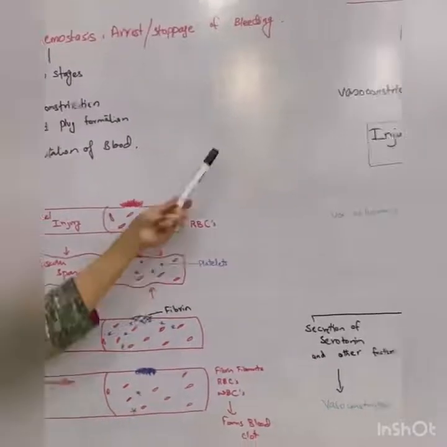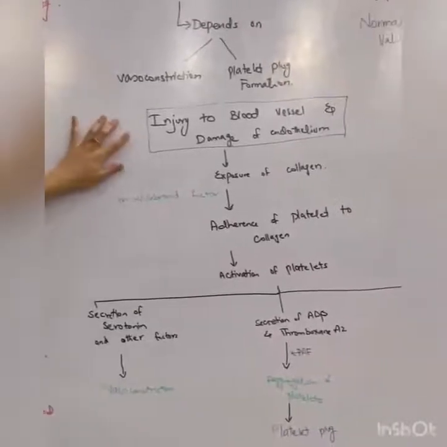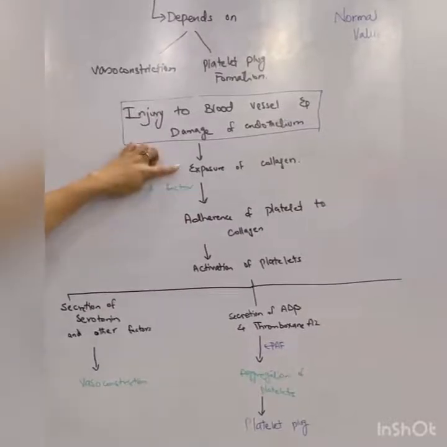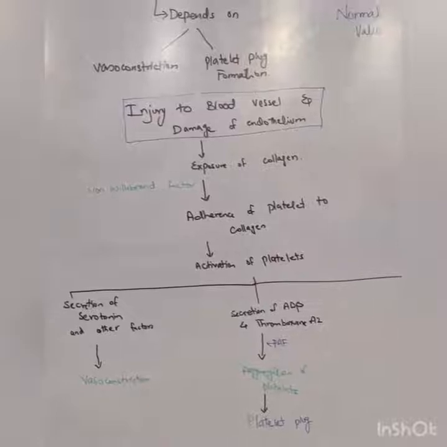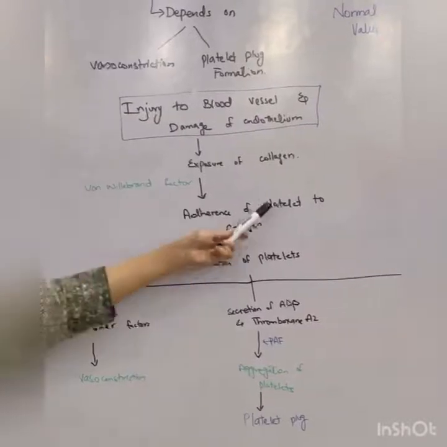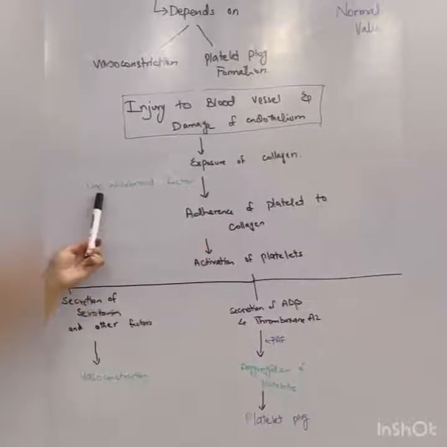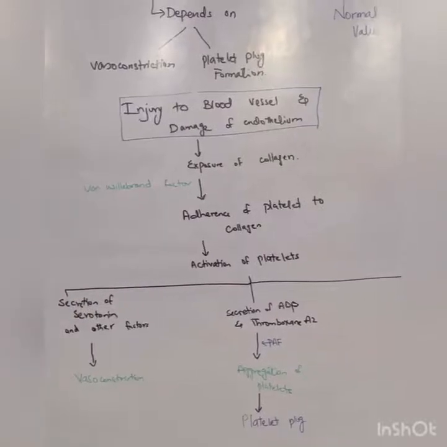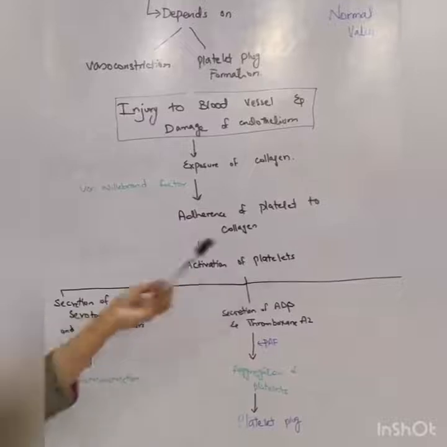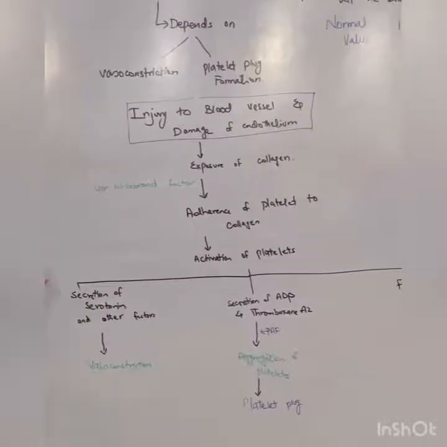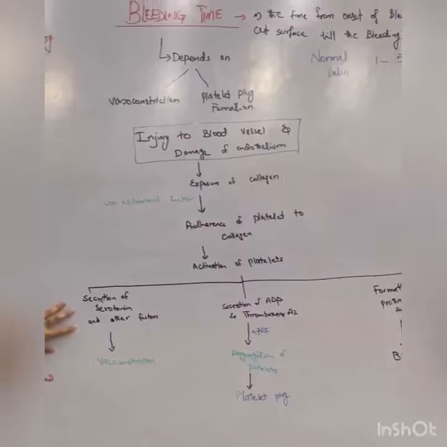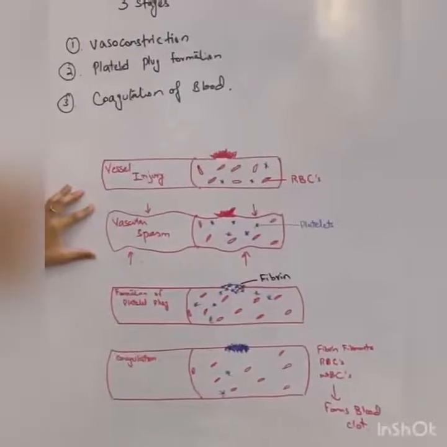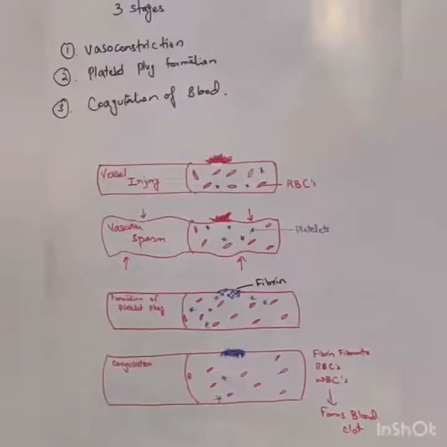Coming to the vasoconstriction, what will happen whenever there is injury to the blood vessel or damage to the endothelium? It causes the exposure of collagen. This exposure of collagen will cause the adherence of platelet to the collagen, which will be enhanced by von Willebrand factor. After the adherence, the platelet is activated. This platelet activation will cause the secretion of serotonin and other factors which cause vasoconstriction. So basically, that is vascular spasm, and it will prevent the further loss of blood.